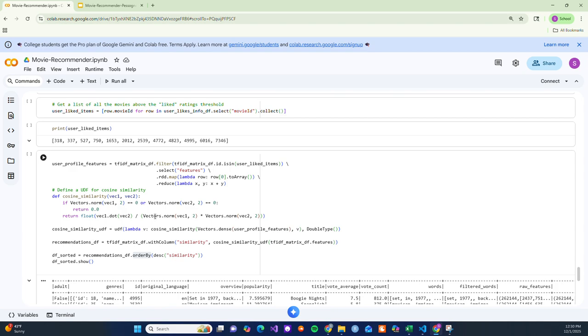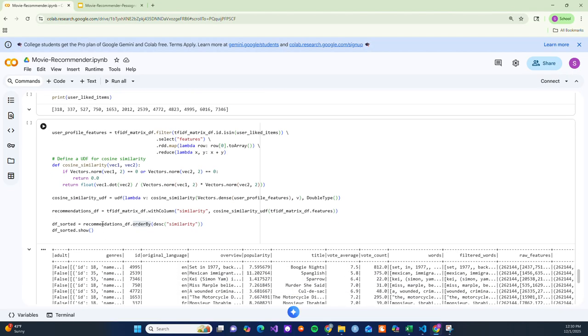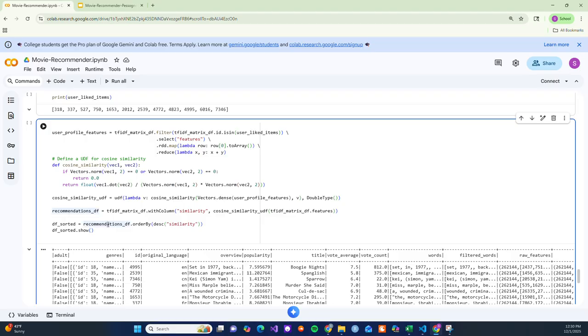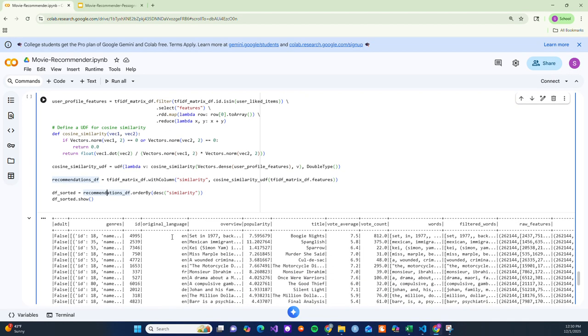Create a TF-IDF matrix, and then using that and a UDF with a lambda function, we can create a cosine similarity list of recommendations. We can sort those recommendations by similarity, and it's output here.